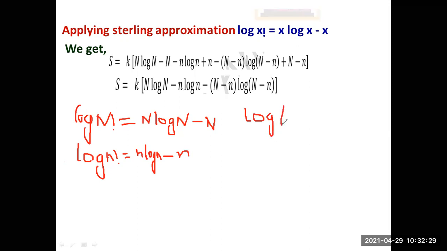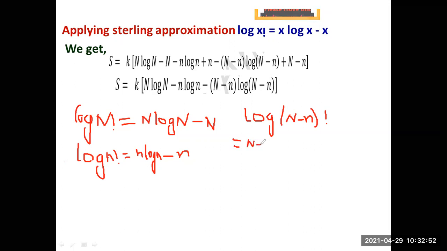See again, I think that with this you can easily understand the factorial expansion by using the Stirling approximation. So how am I expanding it? By using this Stirling approximation, this tells us that log x factorial can be written as x log x minus x. Here x is what? Same thing you have to write.